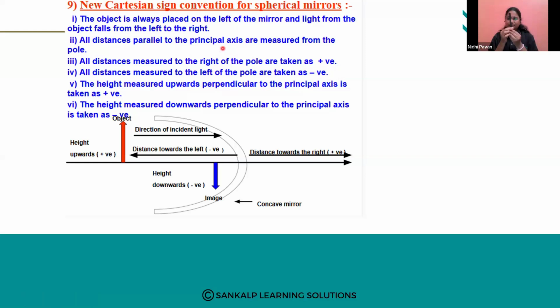If this is a mirror, let me take this so you'll understand it in a better way. Just a minute. I will just show you. Just a minute.